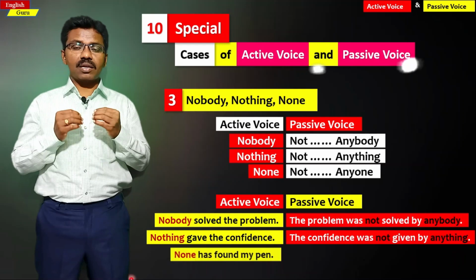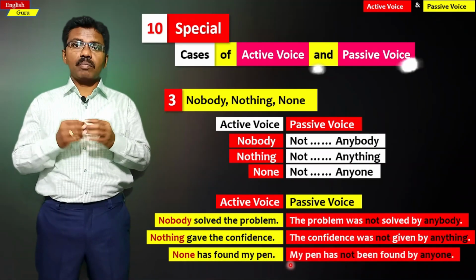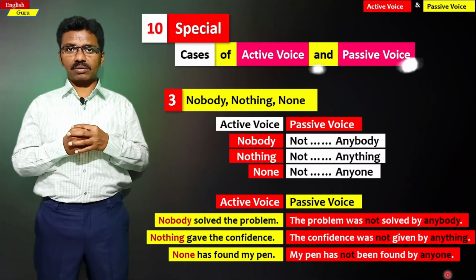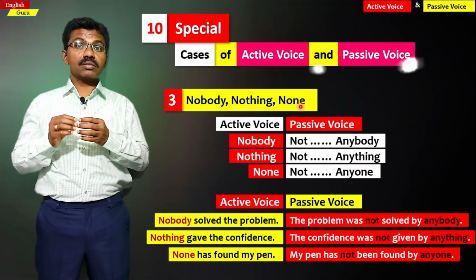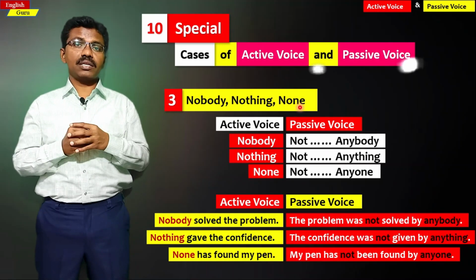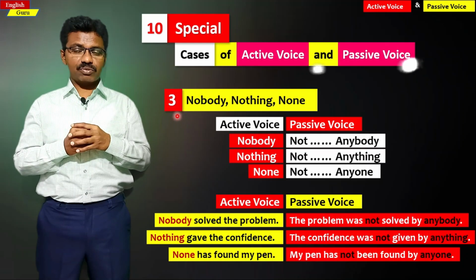In a similar manner, none has found my pen. The passive structure is my pen has not been found by anyone. So nobody, nothing, none, when they appear in active voice, we have to change them accordingly in the right way. This is the third special case of active and passive voice.